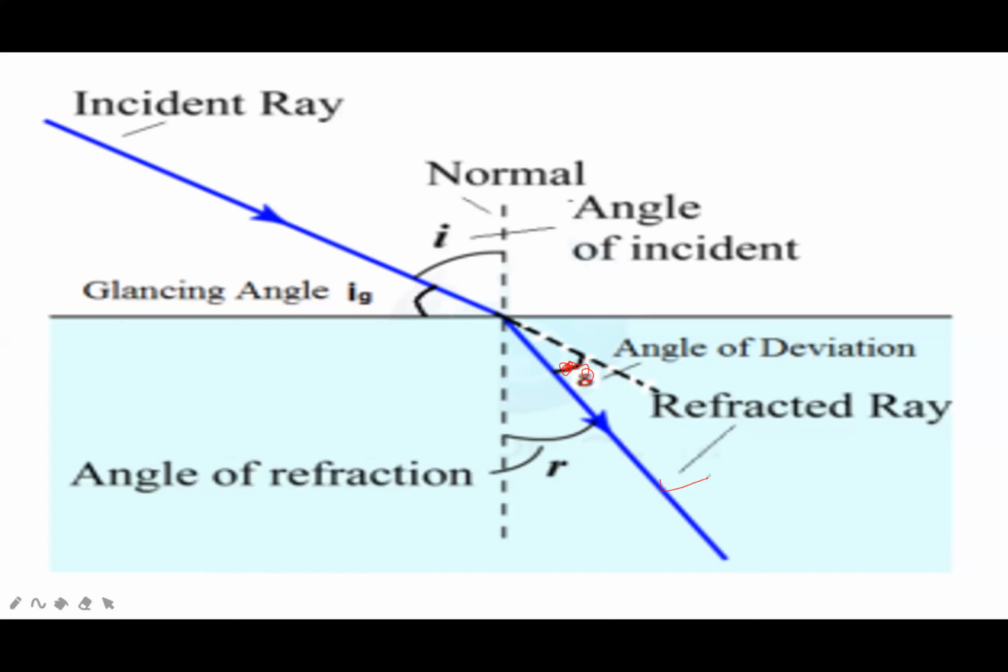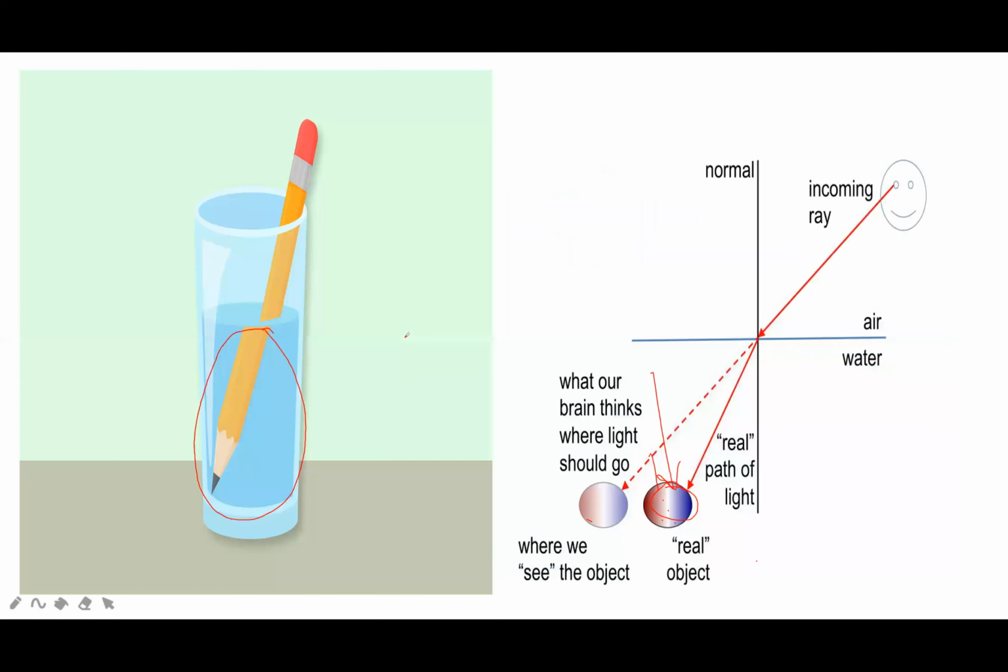This is the refracted ray, this is the angle of refraction. This is the angle of incidence between normal and incident ray. This is the incident ray, this is the normal. The angle between the surface and the incident ray is called glancing angle. It is different media.